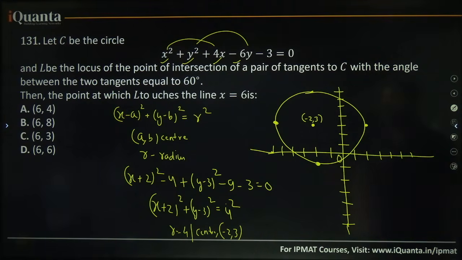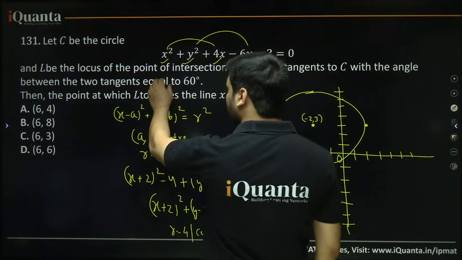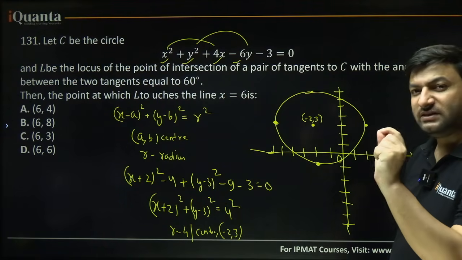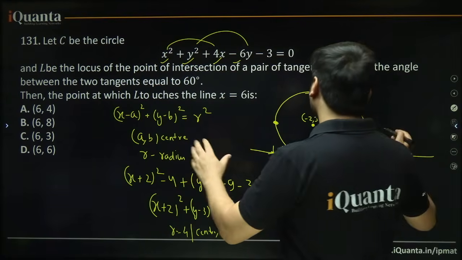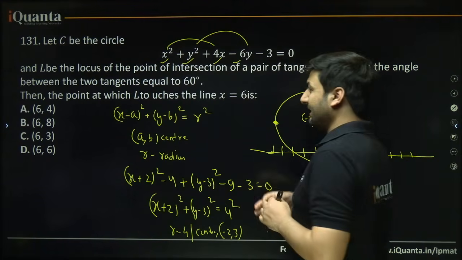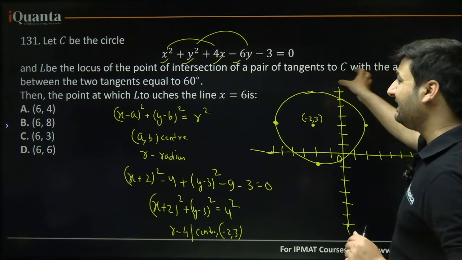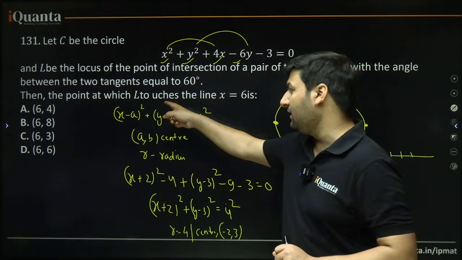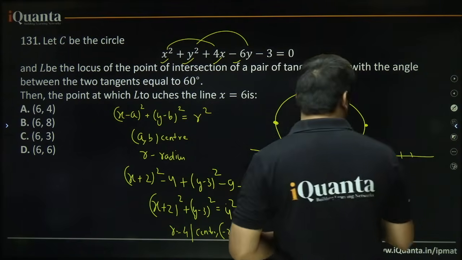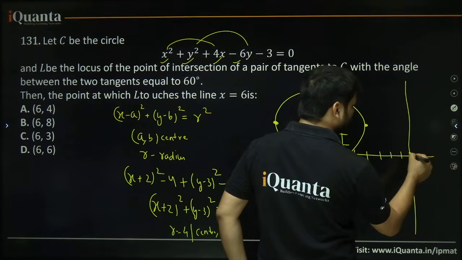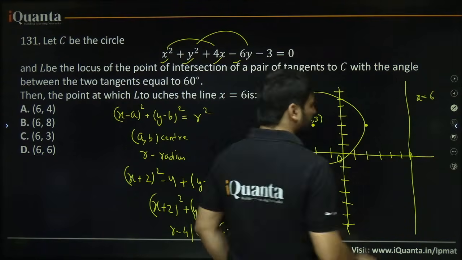Now we have to deal with a pair of tangents. L is the locus of the point of intersection of tangents, and these tangents have an angle between them of 60 degrees. The point at which L touches the line x equal to 6. Where is x equal to 6? 1, 2, 3, 4, 5, 6. This is the line x equal to 6. Yes or no? This is x equal to 6.